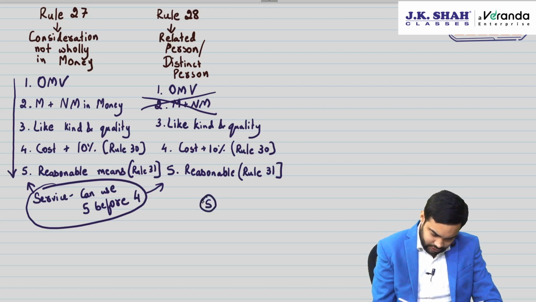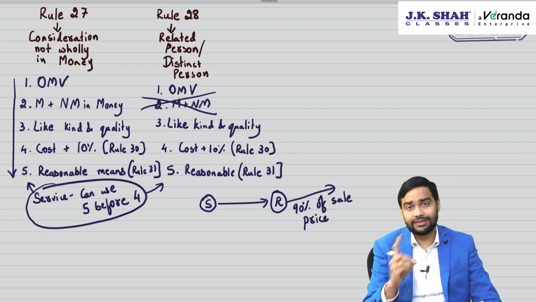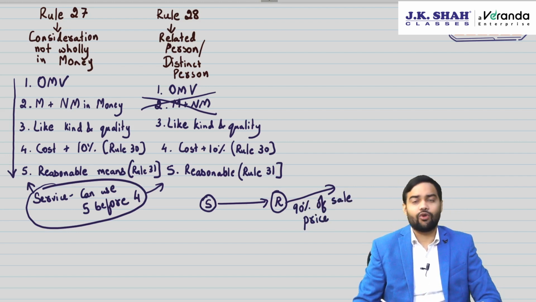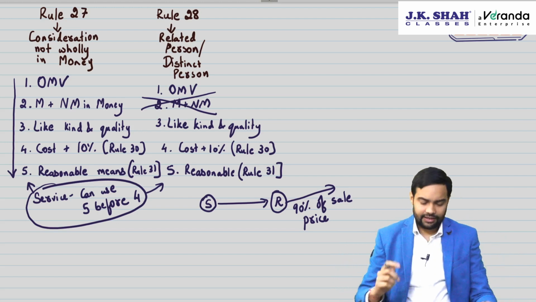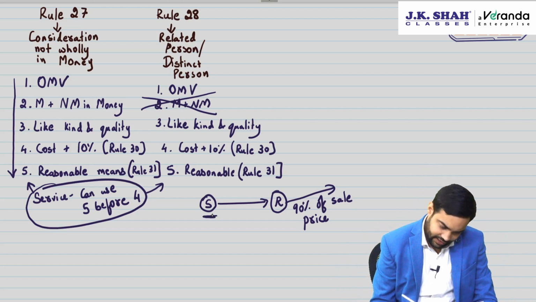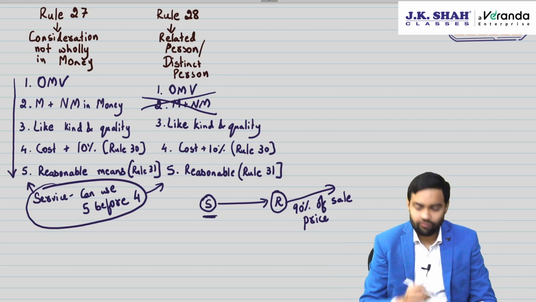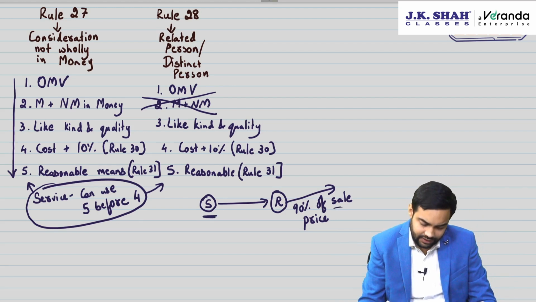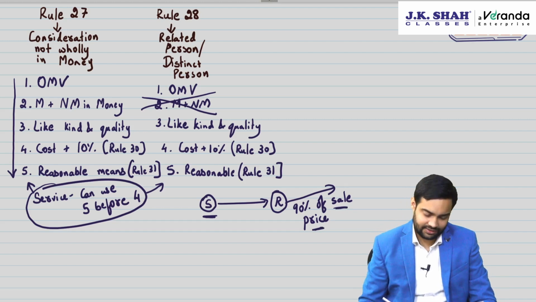supplier has an option that he can use 90% of the sale price of recipient if the same product is being sold and it should be supplied in the same form. There should not be any changes done to the product. Then at the option of the supplier, he can either use open market value or like kind and quality, whichever is available, and compare it with 90% of the sale price of the recipient to unrelated persons.